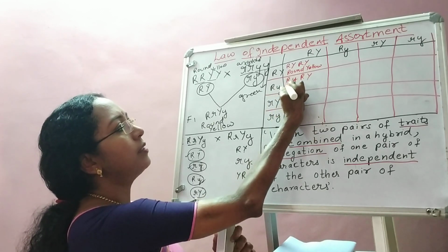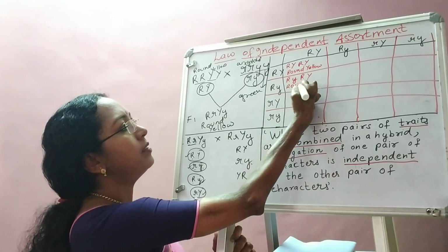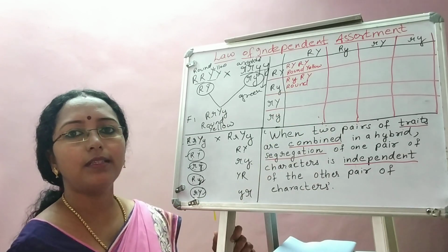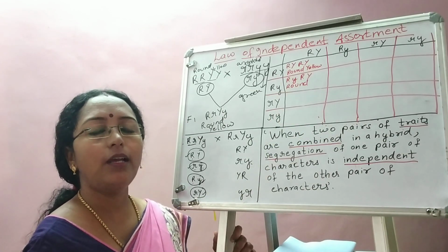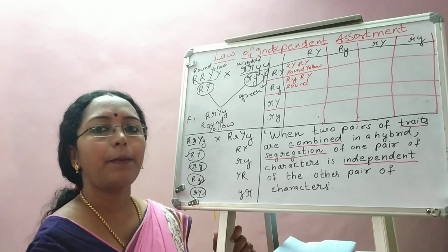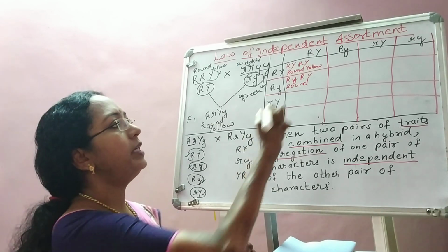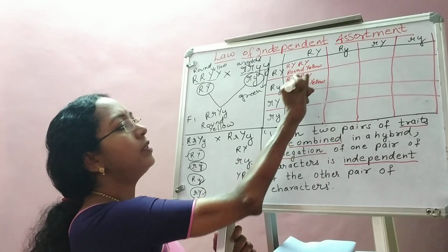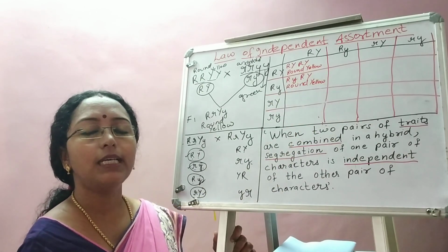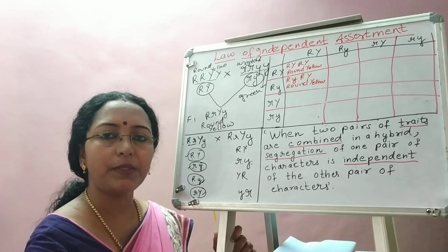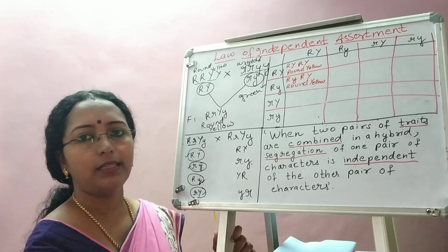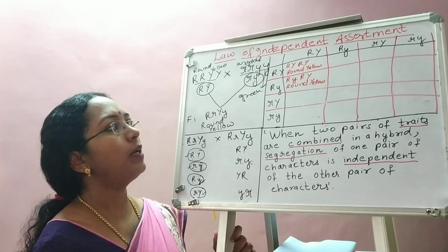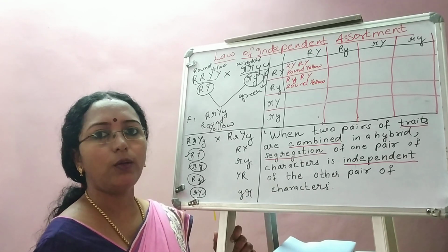Now what is the phenotype? Capital R is there, so you can write seeds are round. Capital Y and small y is there. So what will you write? Whether it is yellow or green? Yes, since capital Y is dominant, we can write it is yellow. Need not look at the small y, because capital Y will suppress the expression of that small y, that recessive allele. Capital Y is the dominant allele. So again the character is round yellow.